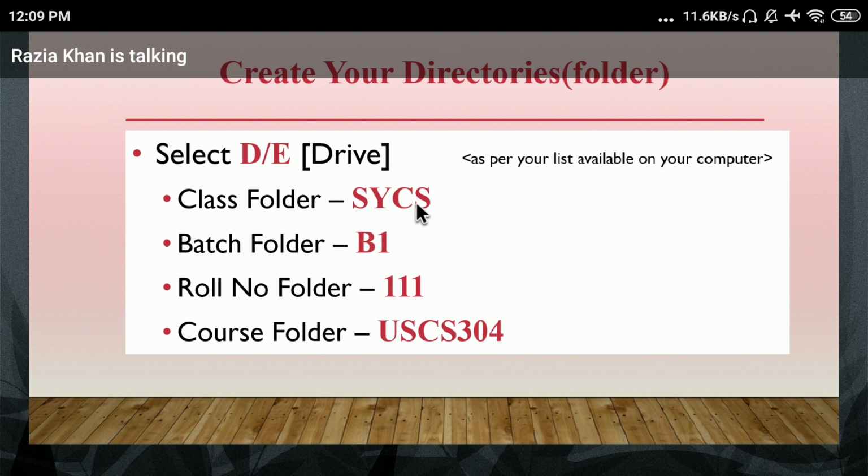For example, if your batch is B1, then you have to create the B1 folder, then the roll number folder, and then your subject folder. Yes, the subject code folder, the course code folder. In that you have to save all your files, in the folder USCS 304. Everyone understand? Yes or no?